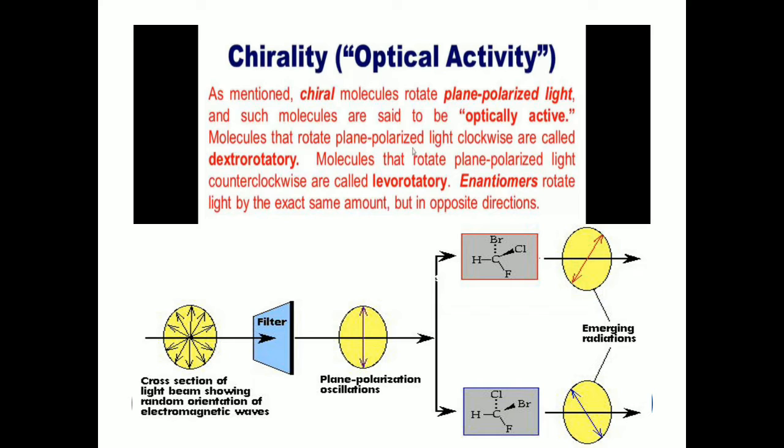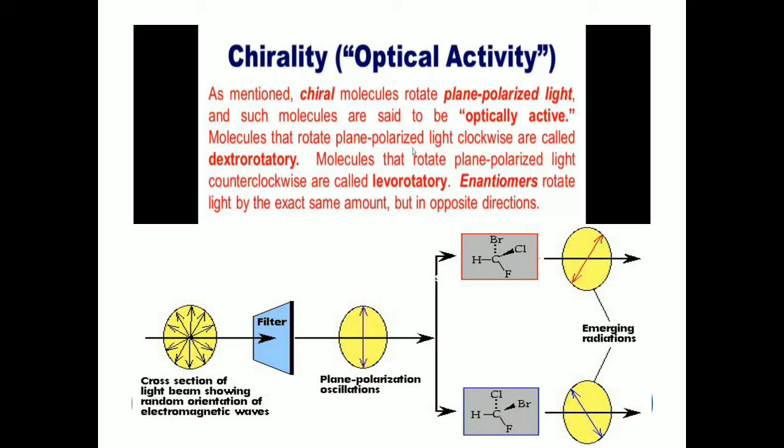And this molecule is rotating plane polarized light in the anti-clockwise direction, and this rotation is called levo rotation. Such molecules are called levorotatory molecules. This overall phenomenon of chiral molecules is called chirality or optical activity.